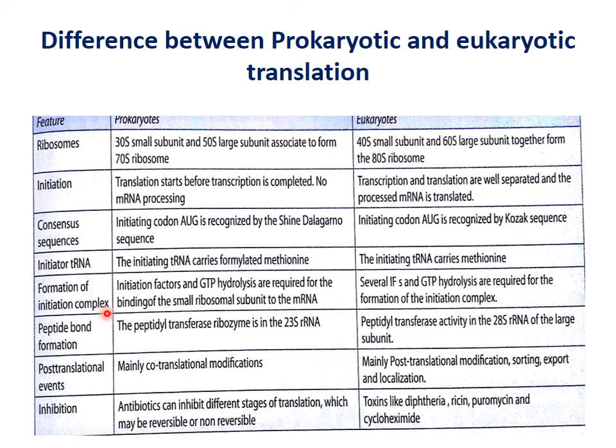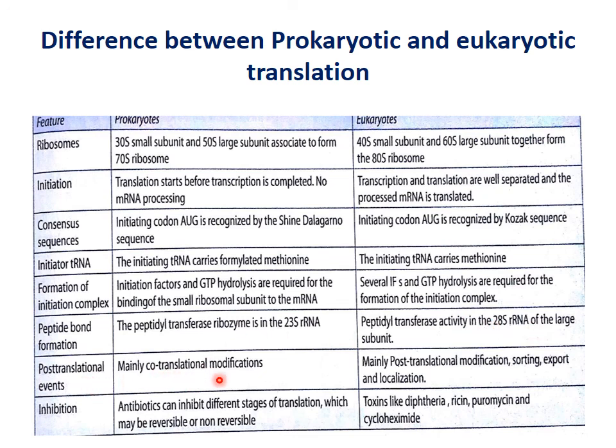For formation of the initiation complex, in prokaryotes we need initiation factors, GTP hydrolysis and binding of the small ribosomal subunit to messenger RNA. But in eukaryotes several initiation factors and GTP hydrolysis are required for formation of the initiation complex. In peptide bond formation, the enzyme peptidyl transferase ribozyme is in the 23S ribosomal RNA in prokaryotes, whereas in eukaryotes it is in the 28S ribosomal RNA of the large subunit.